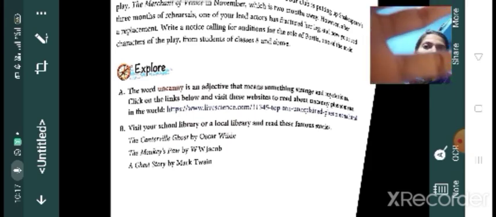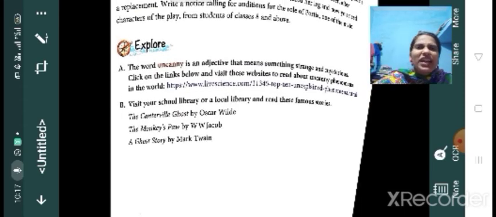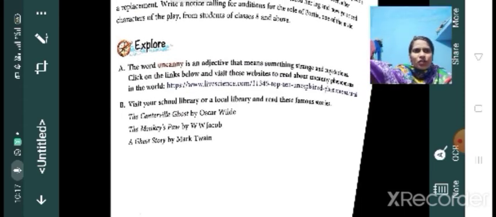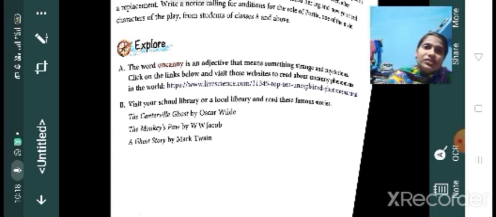Okay, and one work is also given there. I think visiting the school library is not possible now. If a local library is available, you just go and read these books. Otherwise, I think you will get it on the internet. Search it on Google and just try to read that.